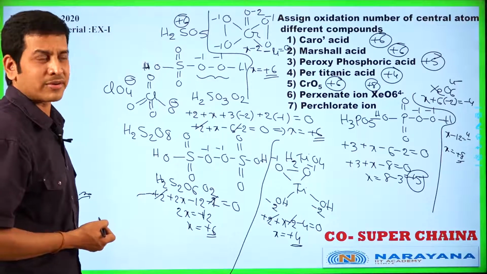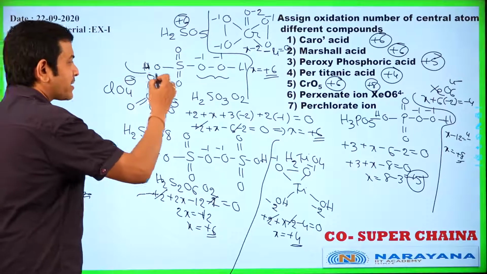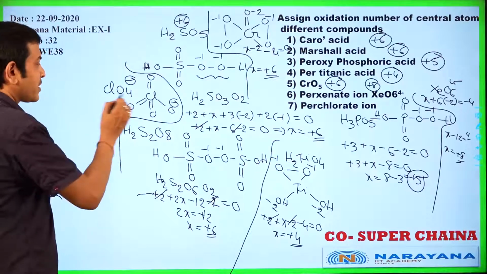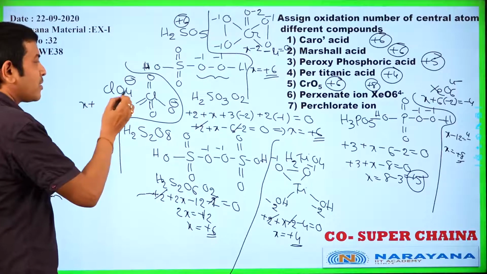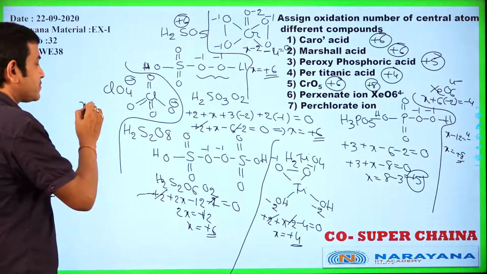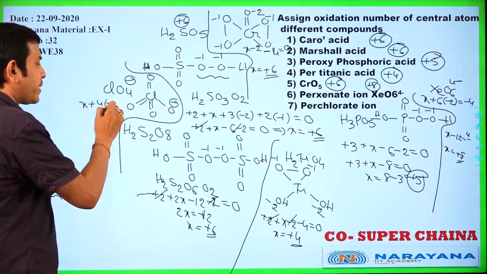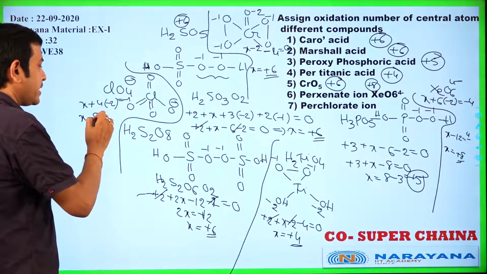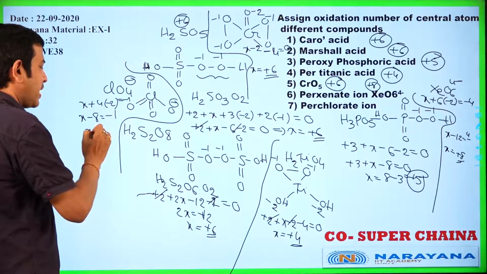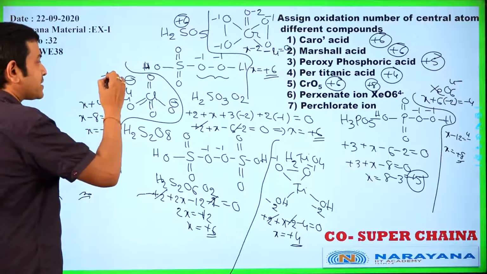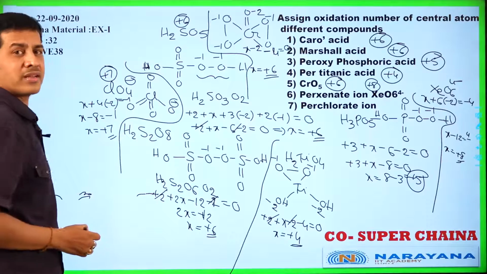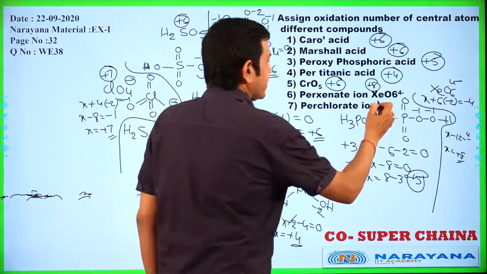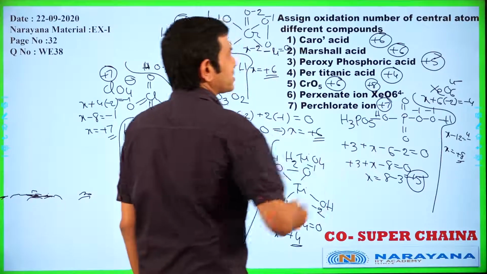No peroxy bond. The name is like that, perchloric acid. Here X plus 4 into minus 2 is equal to minus 1. X minus 8 is equal to minus 1. X is equal to plus 7. Plus 7 is the oxidation number of chlorine in that perchlorate ion.